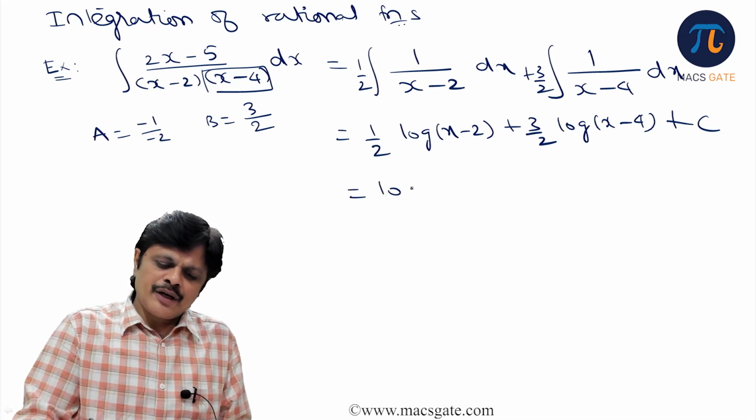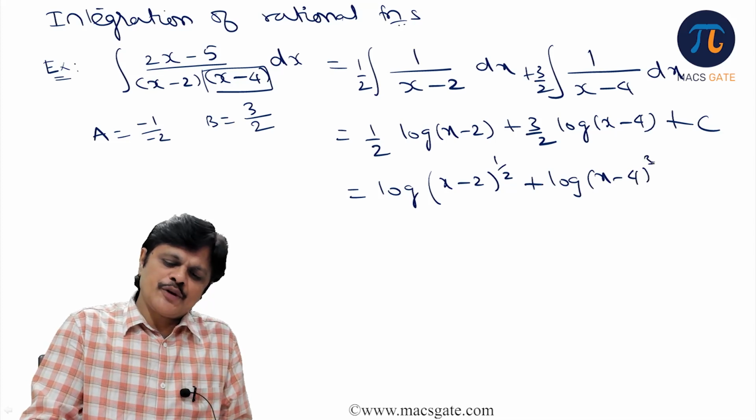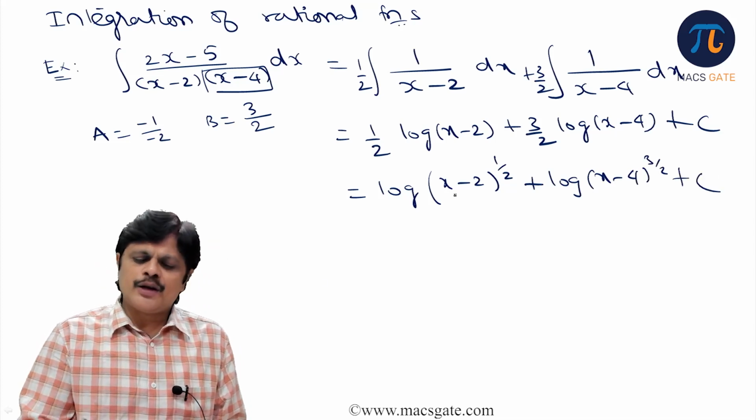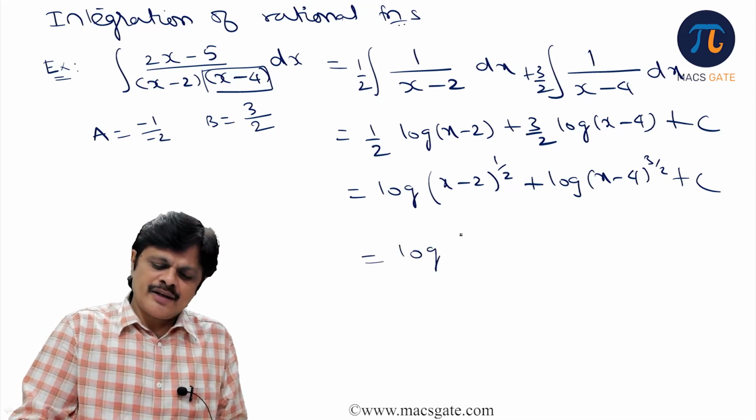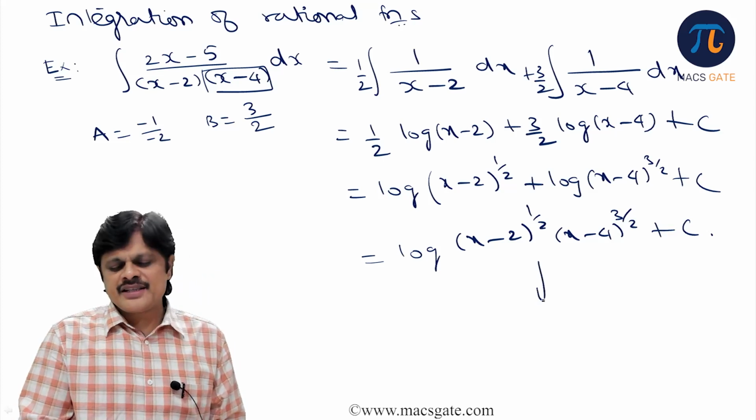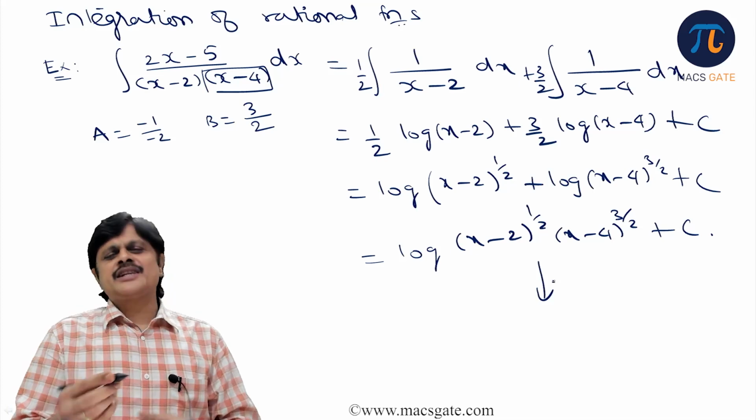Now if you want, you can write log of x minus 2 whole power half plus log of x minus 4 whole power 3 by 2 plus c. That is further simplification. Log a plus log b is log ab, so that also you can write: log of x minus 2 whole power half times x minus 4 whole power 3 by 2 plus c. The final form depends on the answer which they give. Okay, so this is the simple idea.